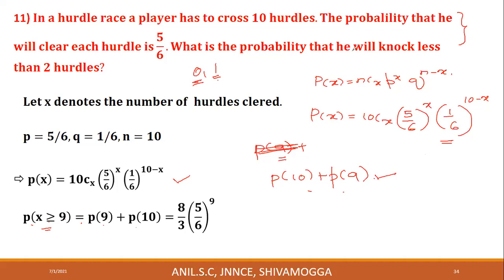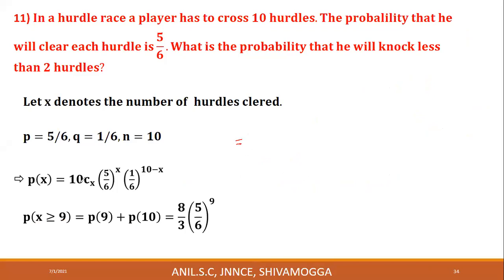What is the probability that he will knock less than 2 hurdles? Less than 2 means 0 is permissible, 1 is permissible. He may knock 0 hurdles, he may knock 1 hurdle. If he knocks 0 hurdles, that means he clears all the 10 hurdles. If he knocks 1 hurdle, then he clears 9 hurdles. Therefore, P of 9 plus P of 10 is required, which is denoted by P where X is greater than or equal to 9. Calculate.